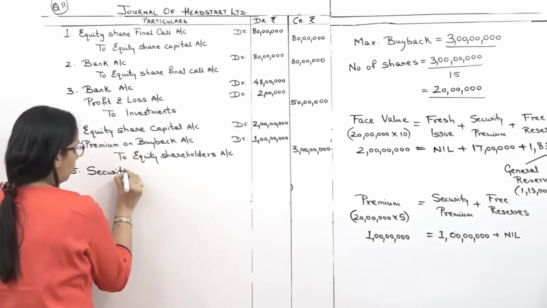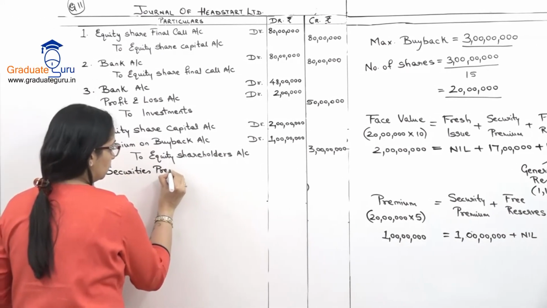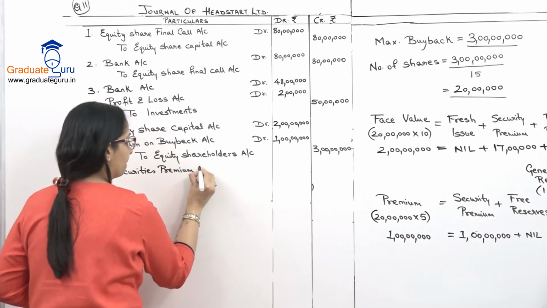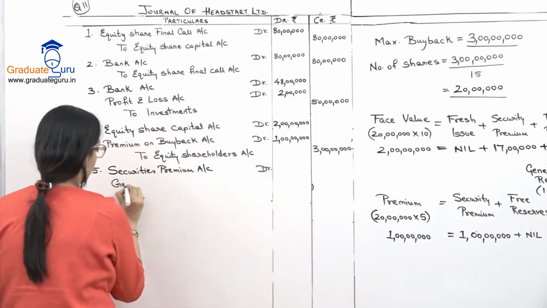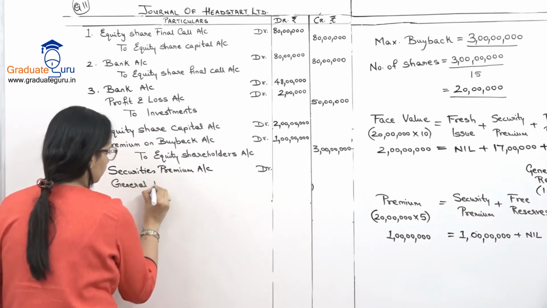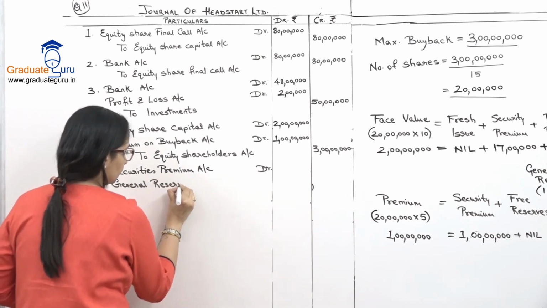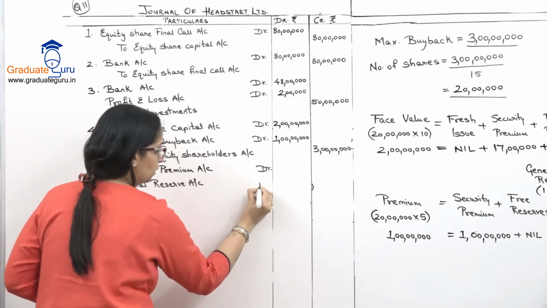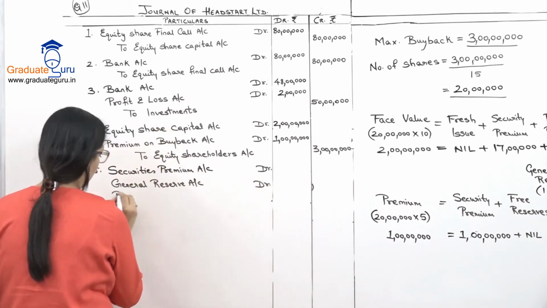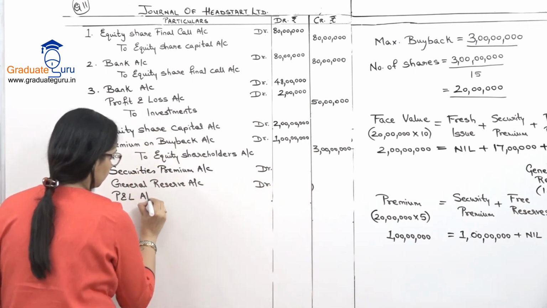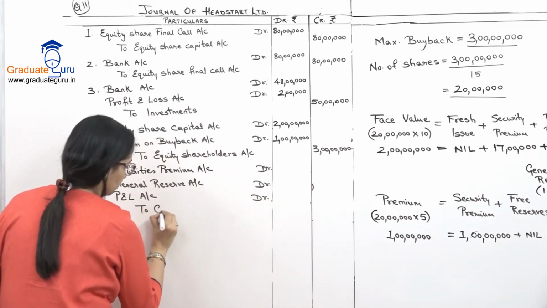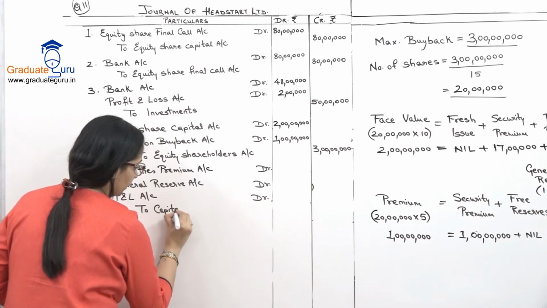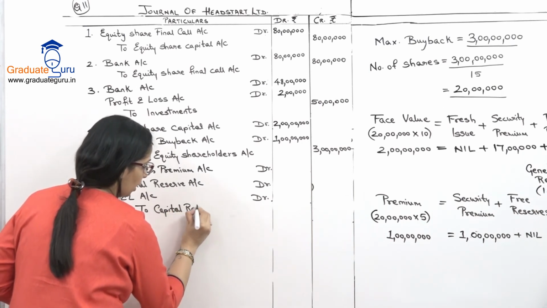Securities premium account debit, general reserve account debit, also P&L account debit, and all these amounts will be transferred to capital redemption reserve account.